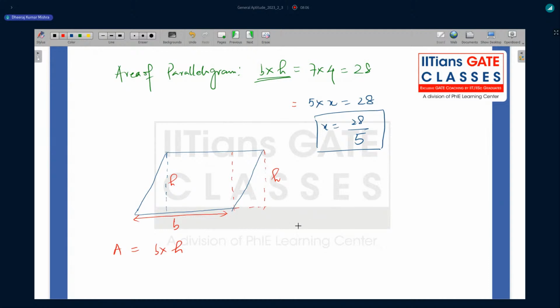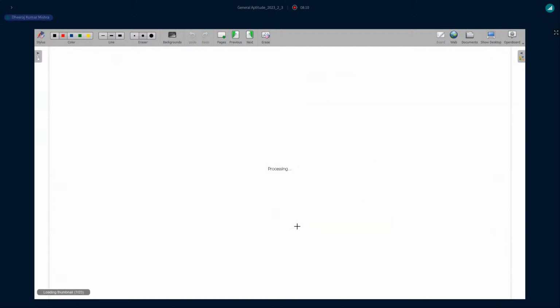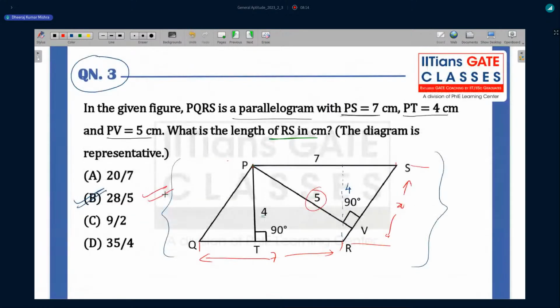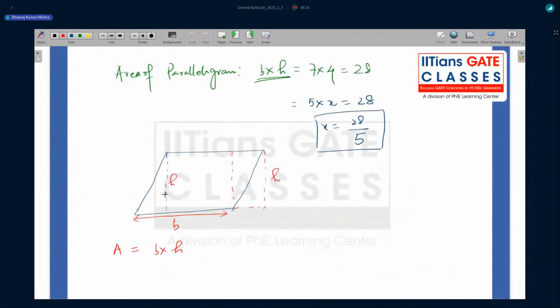Okay, let's move to the next question. The option for this question was B. Please try it. Keep adding your answers, and keep adding your marks also.